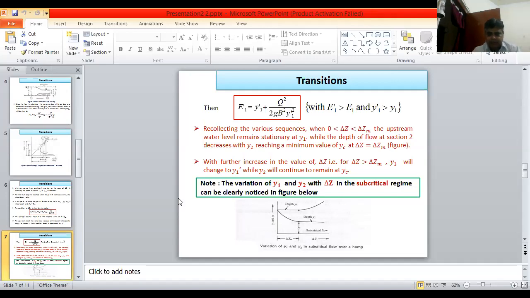Similarly, in the subcritical case, the flow pattern will change at point delta z max, then straight throughout the channel. This is the subcritical flow condition.